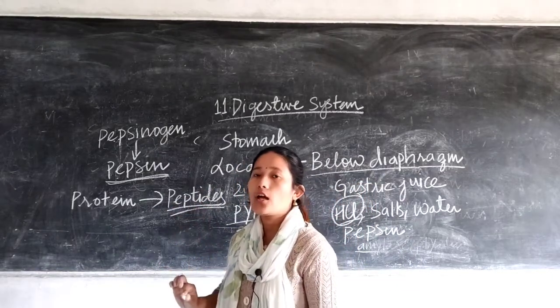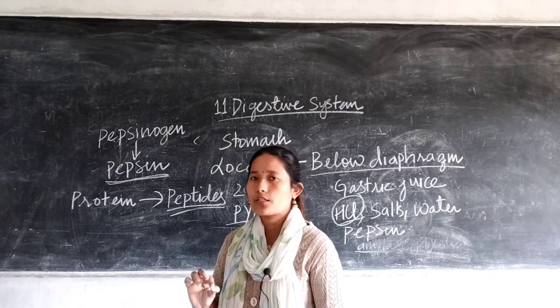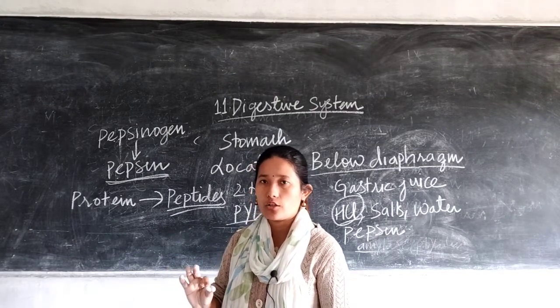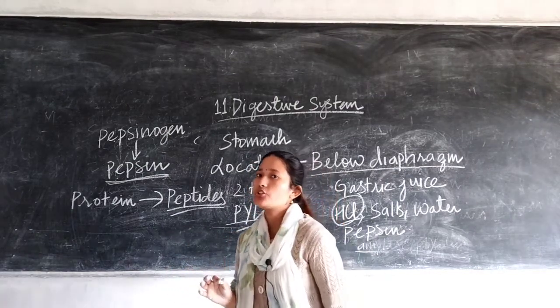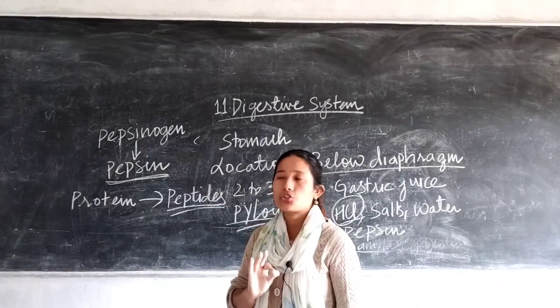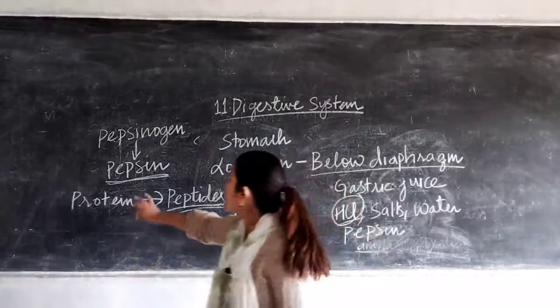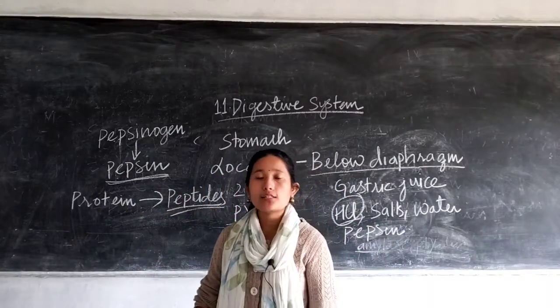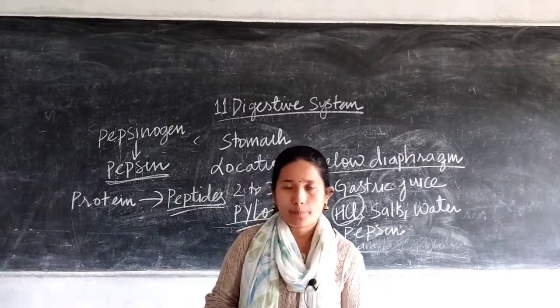Still, here the complete conversion of the complex component into the simpler has not occurred. Your protein has to be converted into amino acids. In the stomach, protein digestion also starts. That means your protein is converted into peptides here in the stomach.